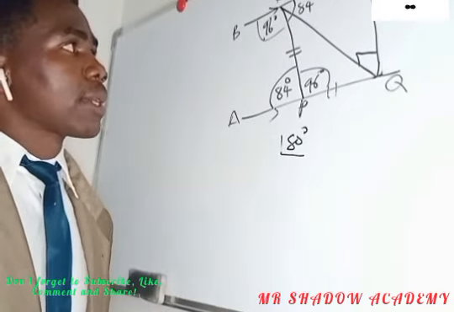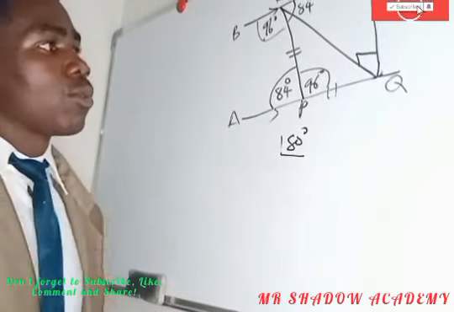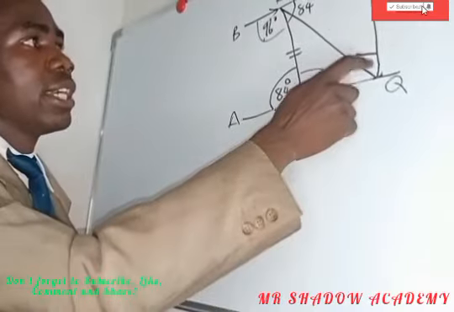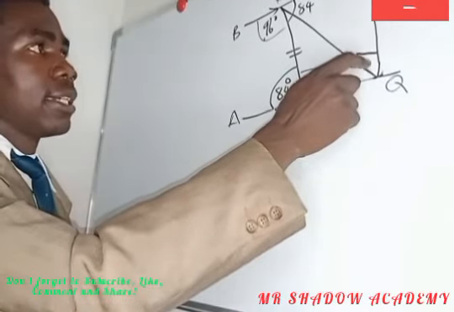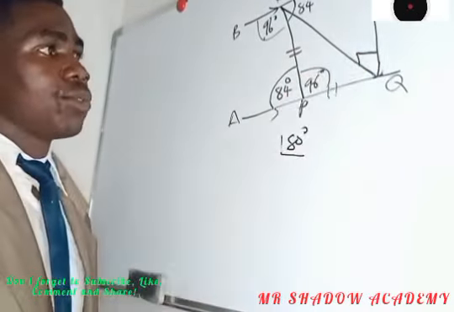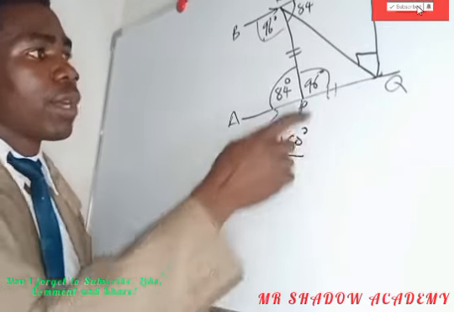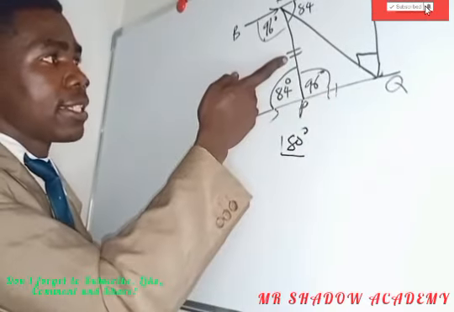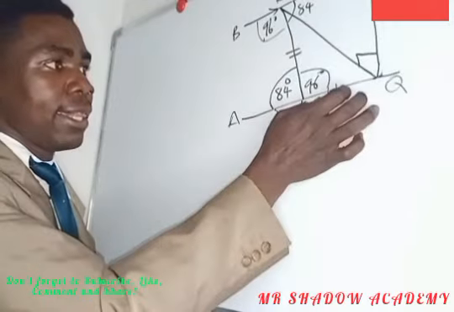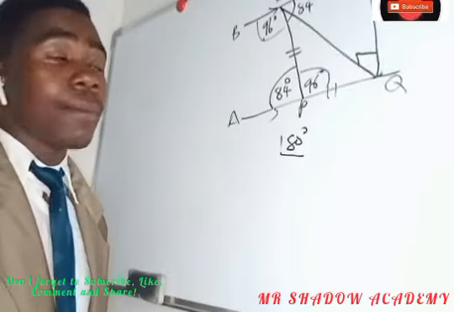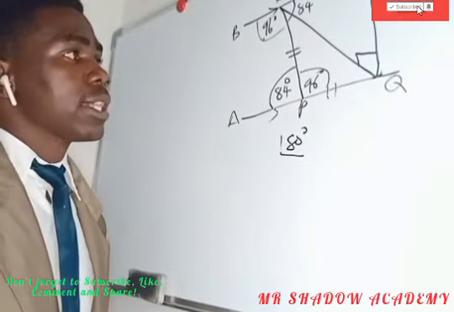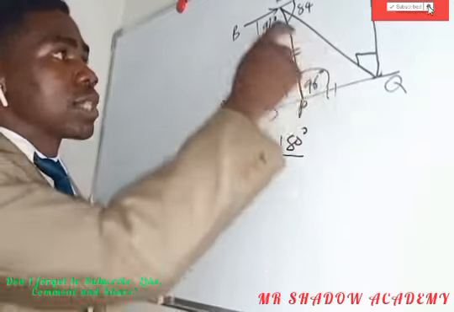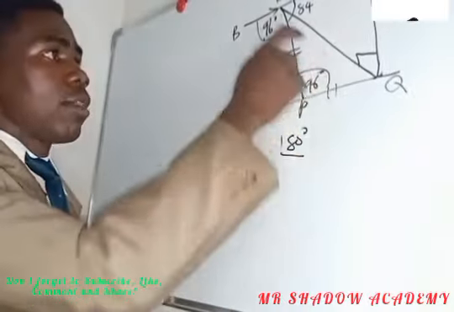Here is 90 degrees. Then we are also given that these lines are equal since they are indicated by the two marks, which means these base angles are also equal.